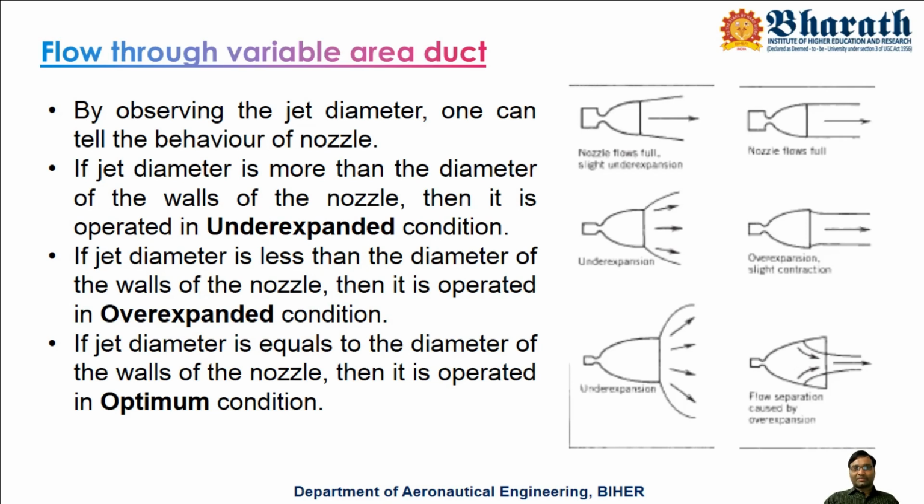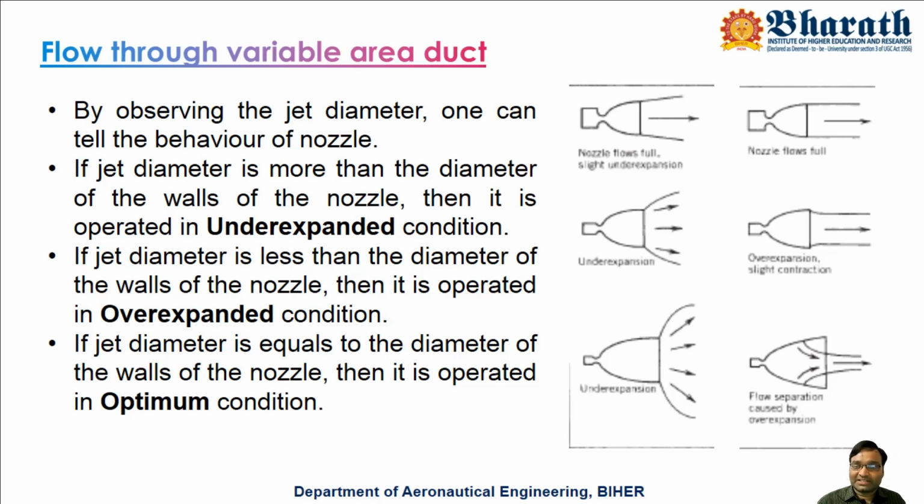In overexpanded condition, what happens? The flow expands maximum inside the nozzle itself and it finds it very difficult to come out. So in that condition, it comes out in a very lean, very thin way. That means the jet occupies a diameter less than the diameter of the nozzle. Such a condition is called overexpanded condition. It is moderately overexpanded. It is highly overexpanded. Jet diameter is not even half of the nozzle diameter. Flow separation will happen here. Recirculation zones will form. So these are the problems with overexpanded nozzles.